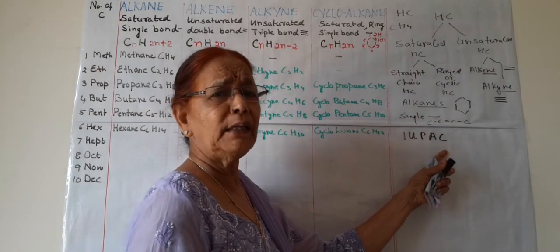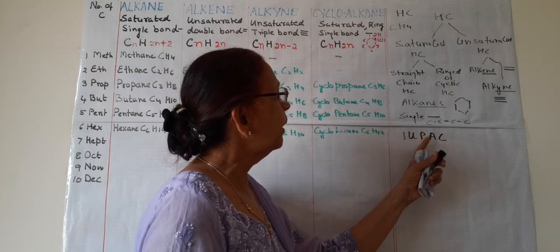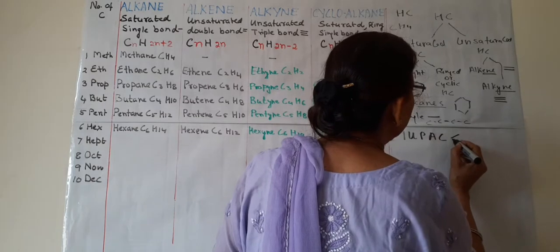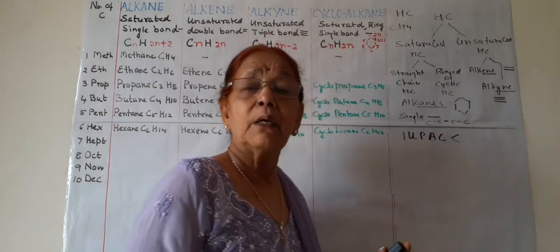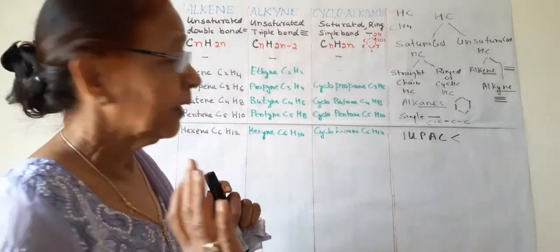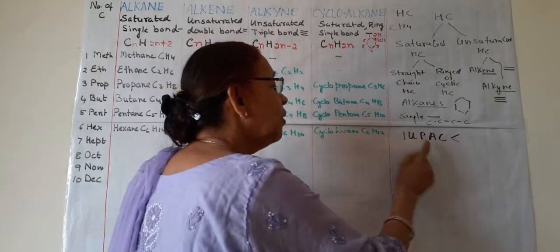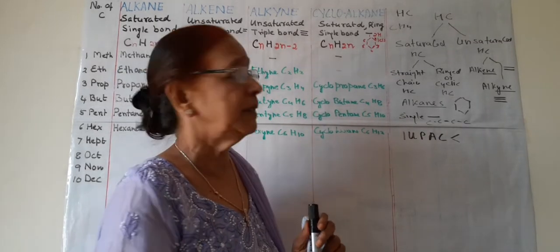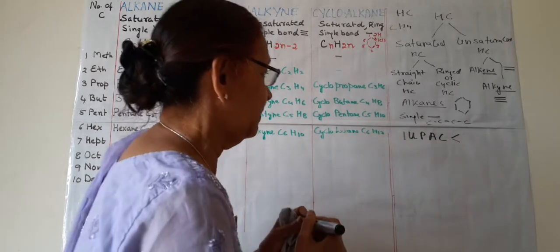All of you know, in 9th you have learned this. This international union has given names to the carbon compounds which are used worldwide. So these are the names which we should use. They are the official names given by IUPAC. So we will discuss only the names given by IUPAC.